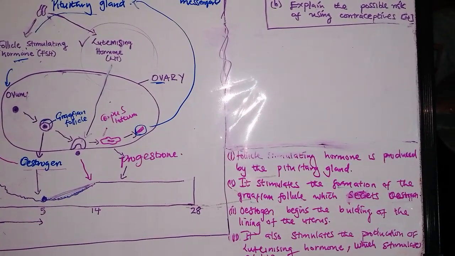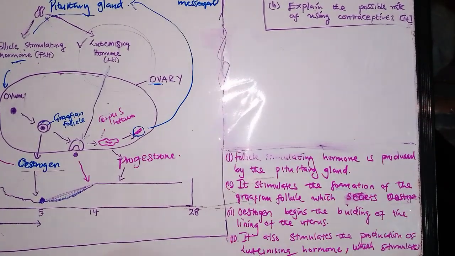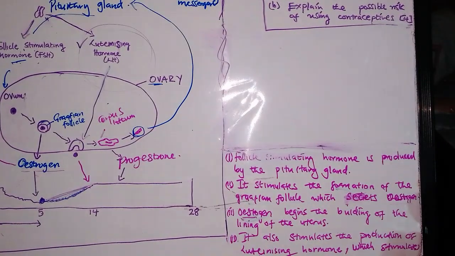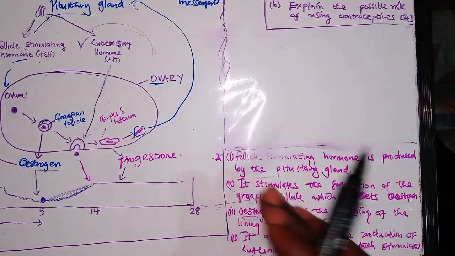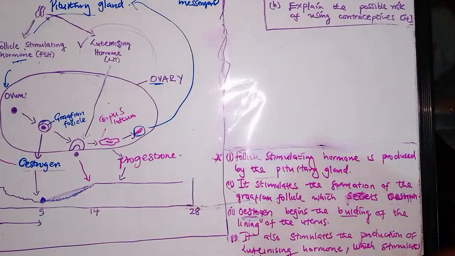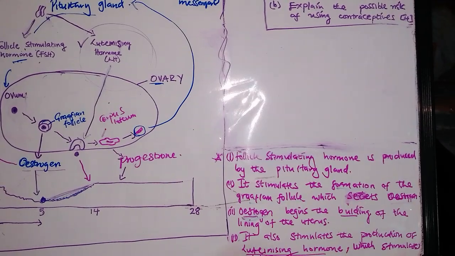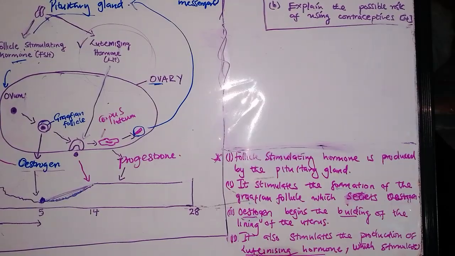So once the lining of the uterus begins, oestrogen does what? I'm saying that once oestrogen is produced, it begins the building of the uterus. Then once that starts, it also stops the production of the follicle stimulating hormone. It tells the pituitary to stop producing this hormone and start producing what? Luteinizing hormone, so that you can start ovulation. So once ovulation starts, also the what?